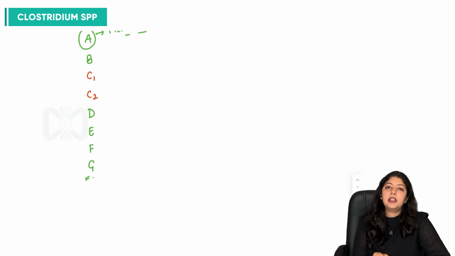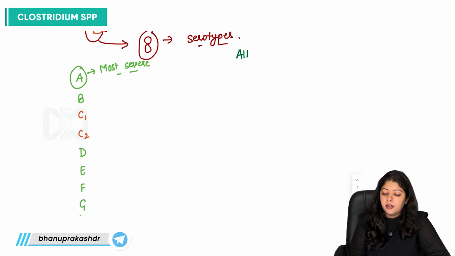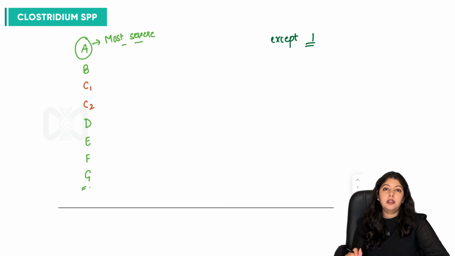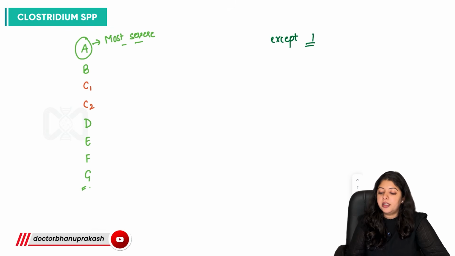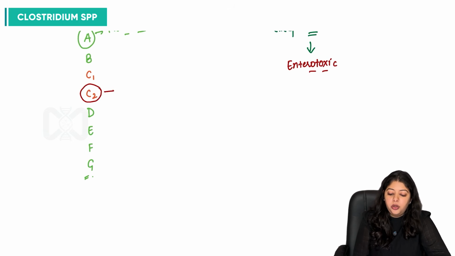So all of these serotypes are neurotoxic except one. And what is that one serotype which is not neurotoxic but enterotoxic, or enterotoxin? It is the C2 which is enterotoxic.